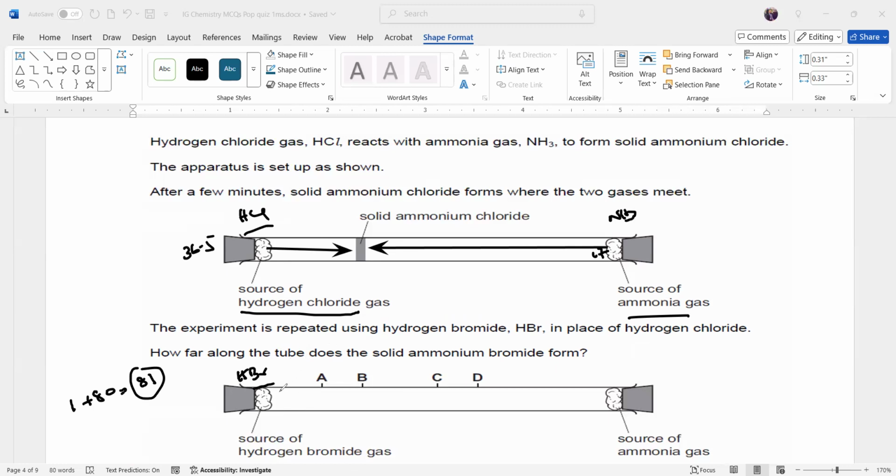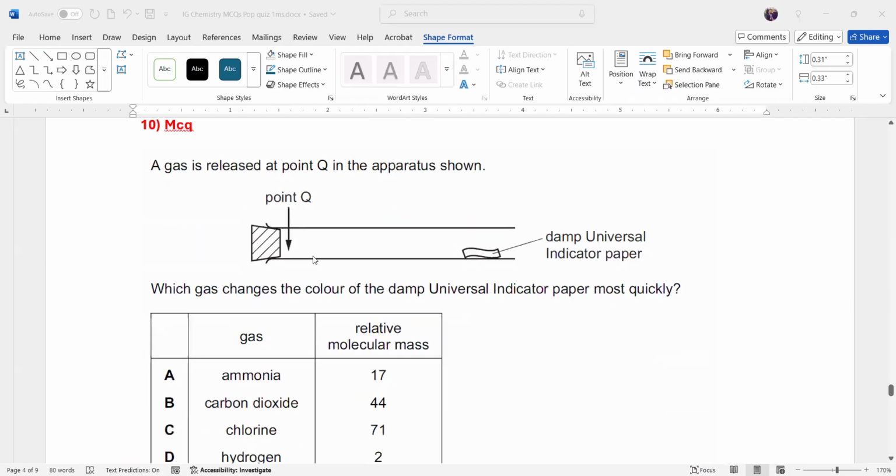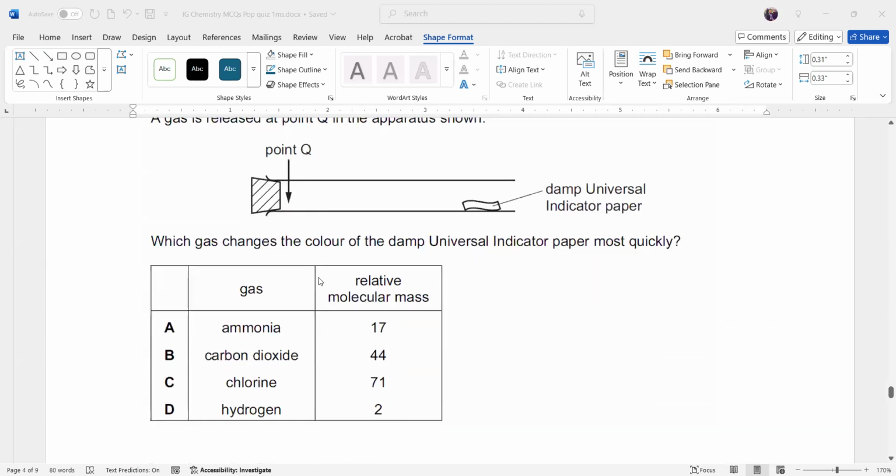So compared to HCl, HBr will cover a smaller distance. And ammonia, because there is a greater difference in mass, will cover a greater distance. That's why they will combine at position A. So we have to compare the rate of diffusion between HCl and HBr.